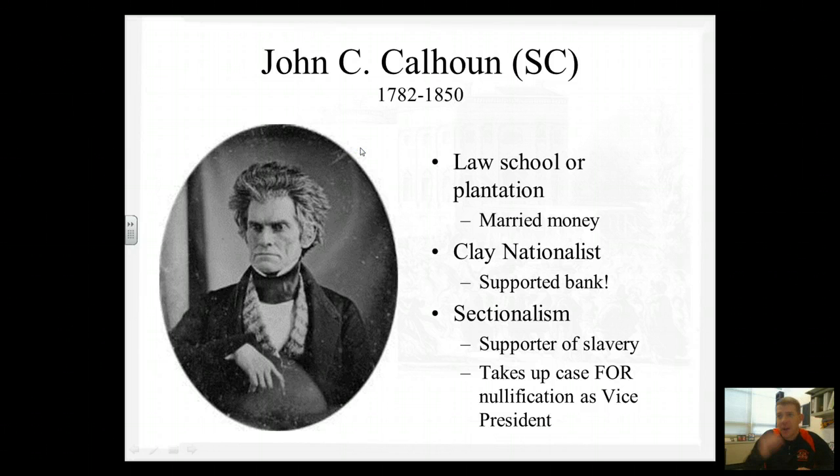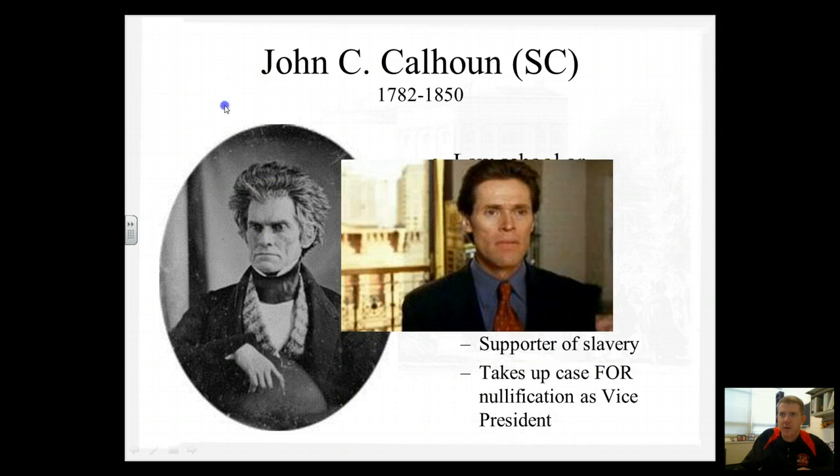The last guy is John C. Calhoun. He's from South Carolina. He is a Southern aristocrat. He married into money. He starts out kind of a Clay nationalist. He supports the Bank of the United States, but then he starts to realize that his real strength is in this Jeffersonian philosophy, which is that his sectional beliefs are going to be protected by states' rights. If you're a supporter of slavery, you're not going to get much help from the North, and so you really want your states' rights to be protected. He will take up the case of nullification from the Kentucky Resolution as he's the vice president. I think that one's a dead ringer, don't you?